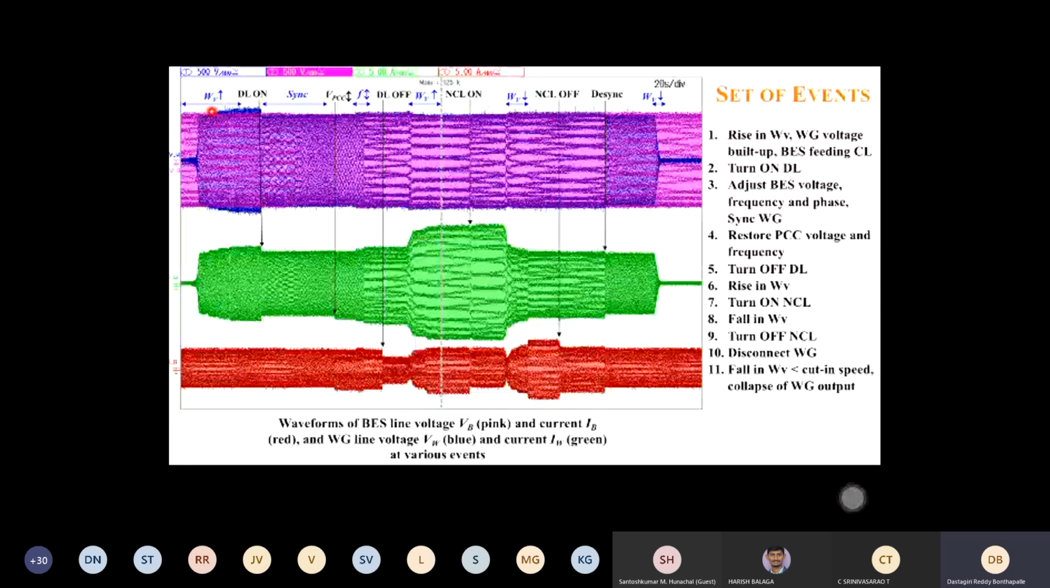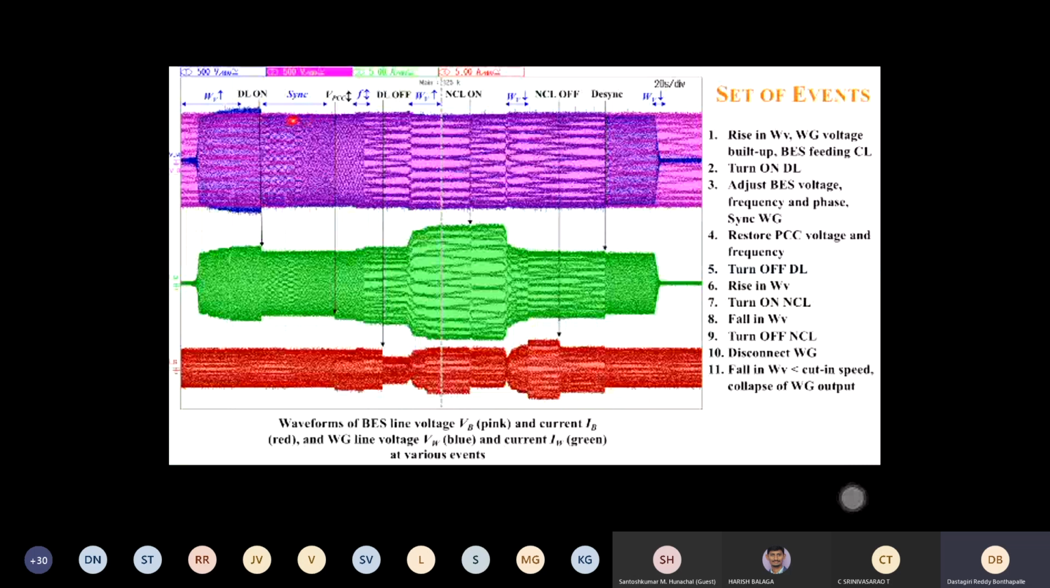So we can see here the battery's converter is running. That is the pink waveform, the voltage of the battery running and feeding the load, and this blue one is rising. That is, when wind velocity rises, it starts building up voltage. Now you need to start the synchronization procedure. What is the synchronization procedure? You need to turn on the dump load and try to bring the voltage to some value. See, when the dump load is on, it has come down to some level.